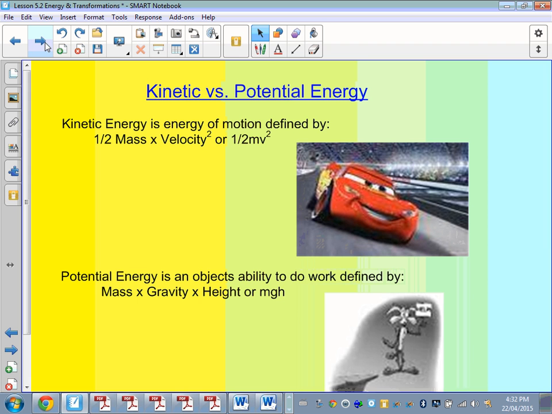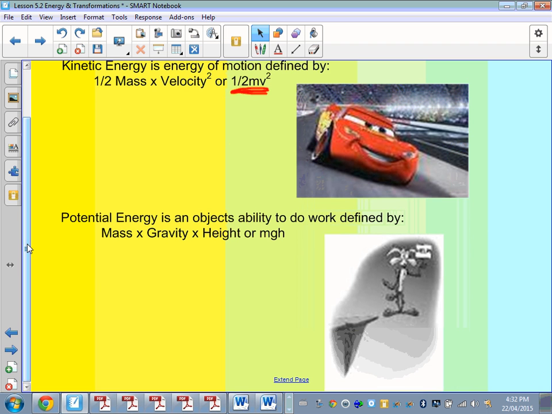Kinetic energy is the energy of motion. It's defined by a very simple equation, half mv squared. So when you don't have velocity, you don't have kinetic energy. Likewise, potential energy is defined by the equation mgh, where m is mass, g is acceleration due to gravity, and h is the height from a reference point.